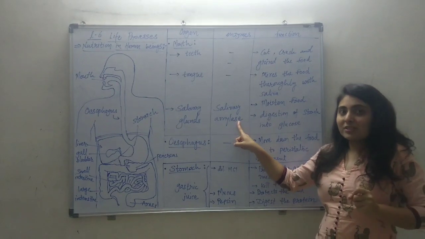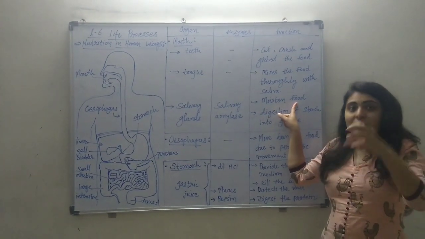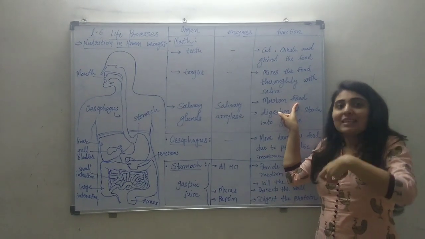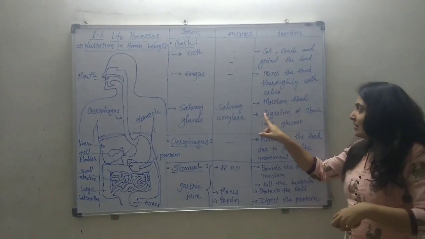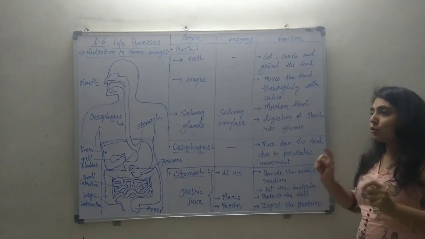What is the function of the salivary gland? First, it moistens the food. It wets the food so that we can easily swallow it. And the second main function is the digestion of starch into glucose.